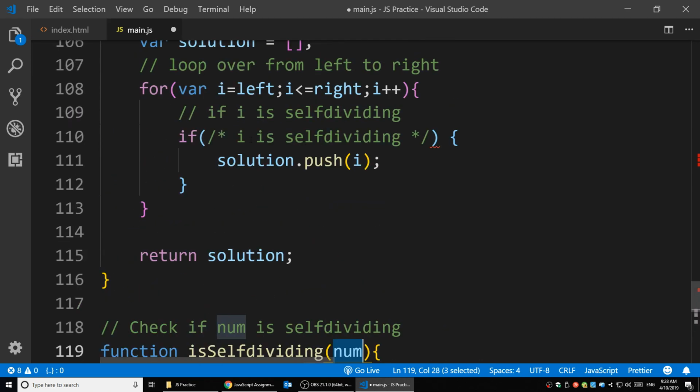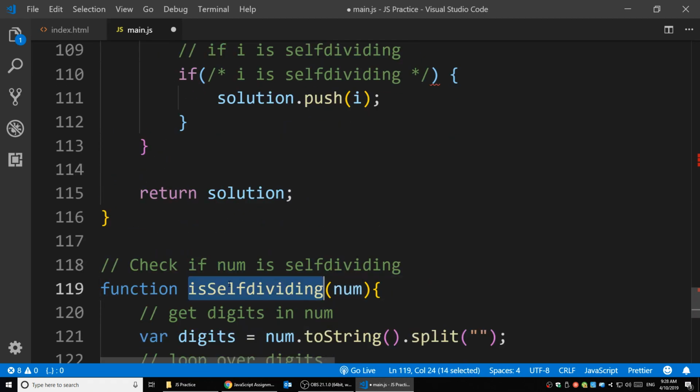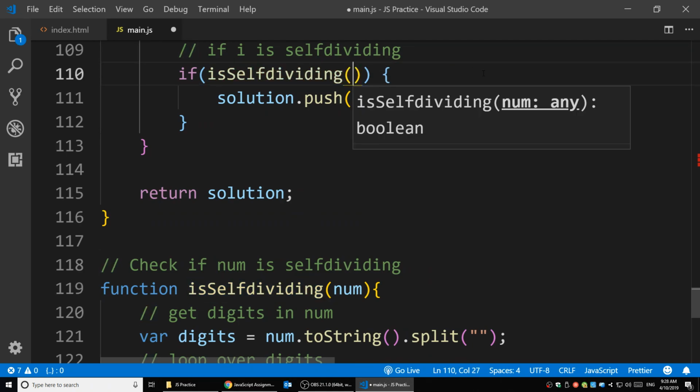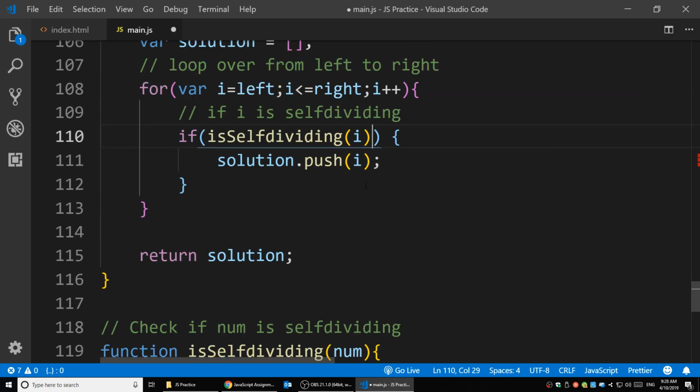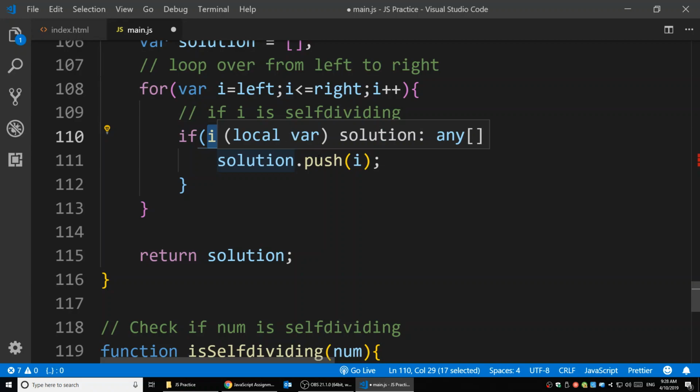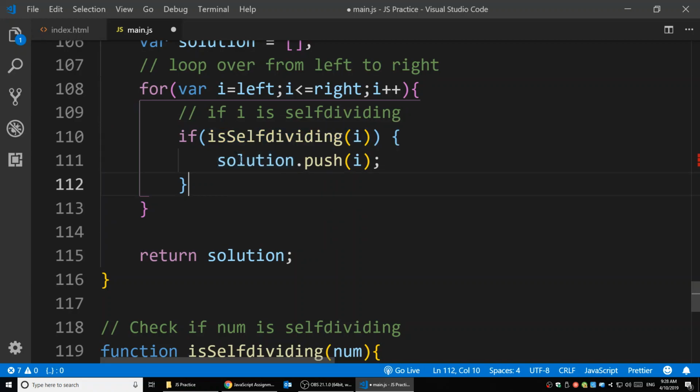And how about we use that isSelfDividing in here? If i is self-dividing, then we add i to the solution. Otherwise, we don't do anything. So that's going to check all the numbers from left to right, checking if each is self-dividing. If it is, we add it to the solution.